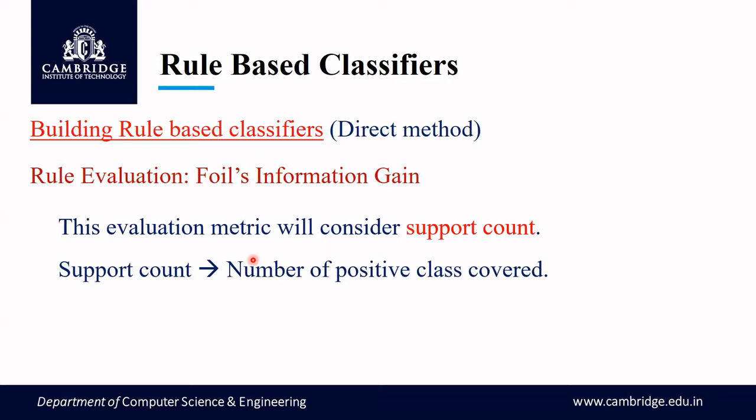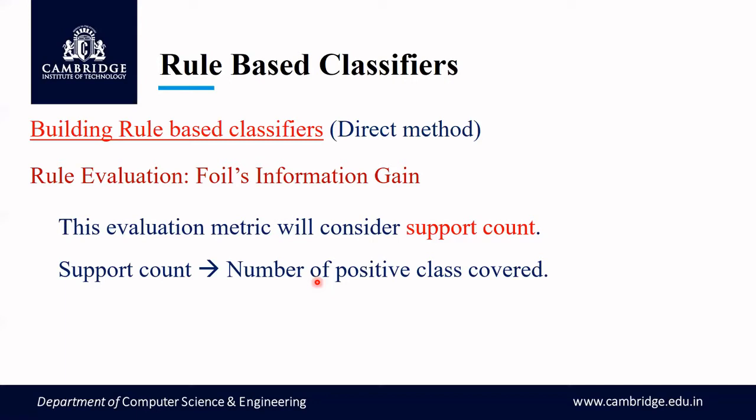The first evaluation metric which we have studied will be dealing with those rules whose coverage is very poor, right? That is likelihood ratio. So likelihood ratio will be considered for those rule sets and rules whose coverage is very poor. Next, we learnt about M estimate and Laplace, which will consider coverage into picture and then calculate the quality of the rule.